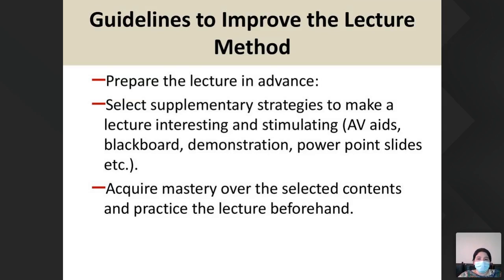Select supplementary strategies to make the lecture interesting and stimulating, such as audiovisual aids, blackboard, demonstrations, PowerPoint slides, etc. You can use a variety of strategies to make your lecture interactive and interesting: use audiovisual aids, use the blackboard, demonstrate, show PowerPoint slides, and have conversations with the students. That is the improved lecture method.